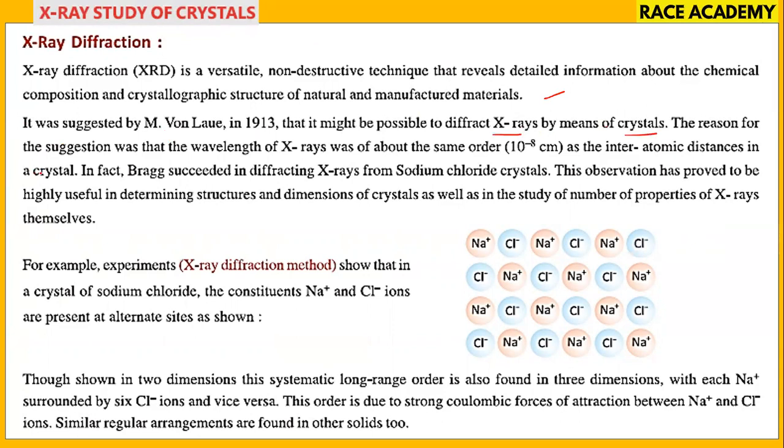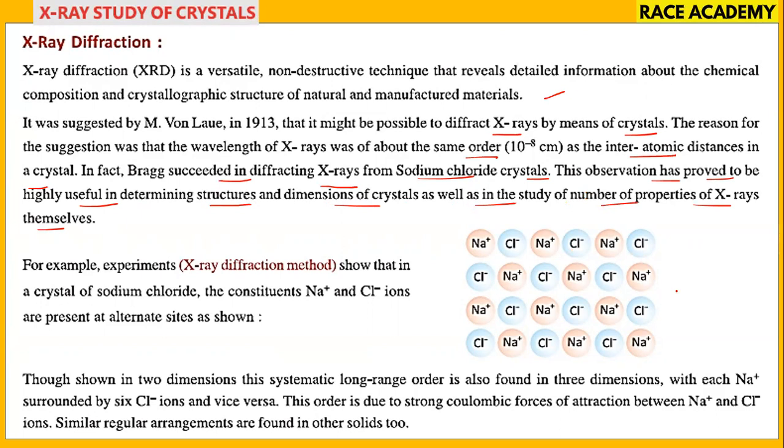The reason for this suggestion was that the wavelength of X-rays was about the same order, 10^-8 centimeters, as the interatomic distances in the crystal. In fact, Bragg succeeded in diffracting X-rays from sodium chloride crystals. These observations have proved to be highly useful in determining the structures and dimensions of crystals, as well as in the study of a number of properties of X-rays themselves.